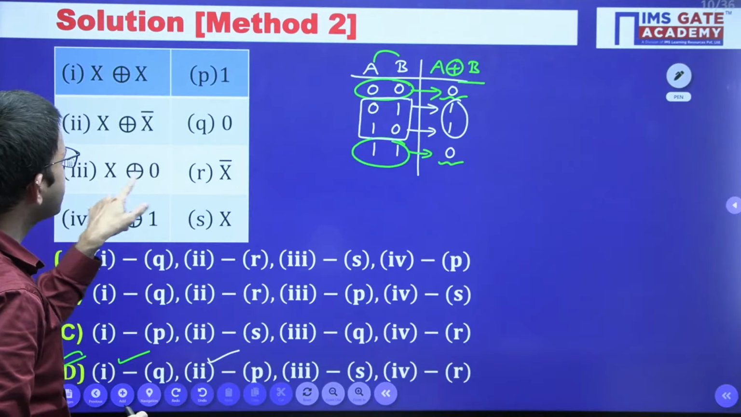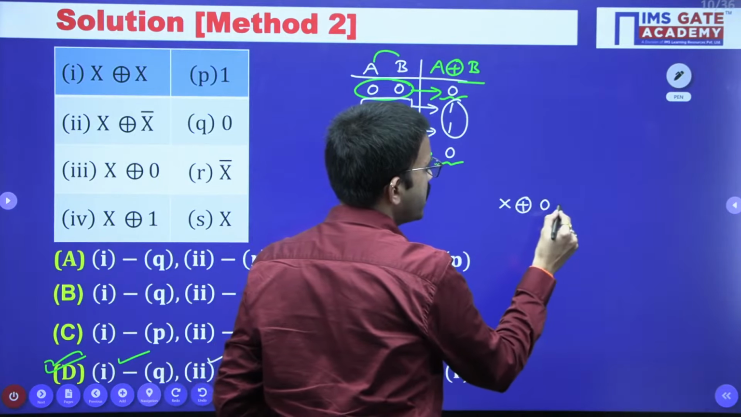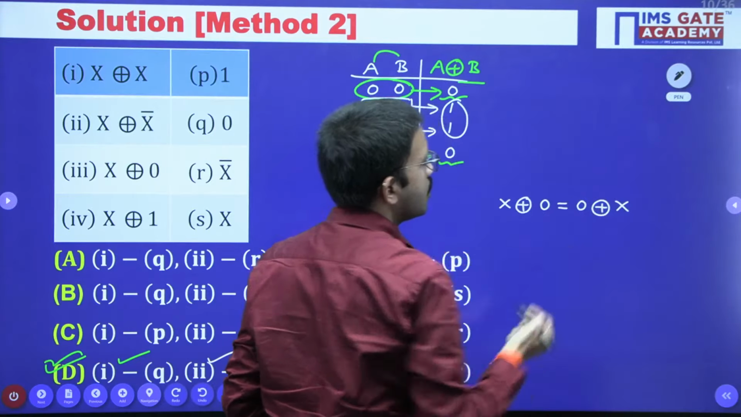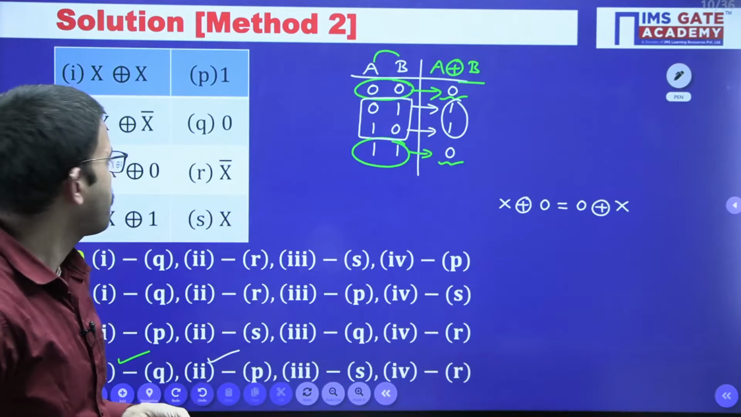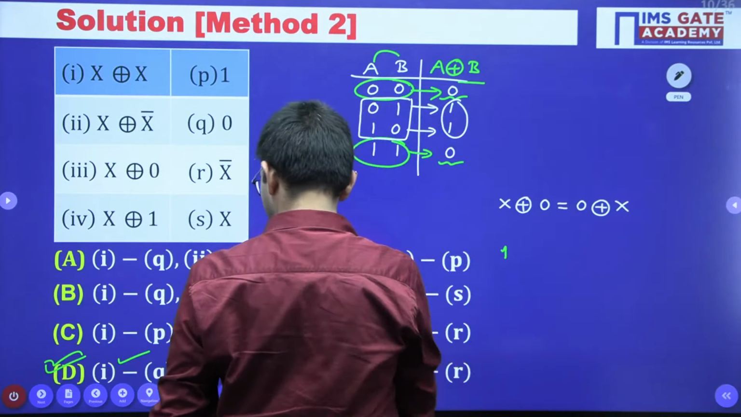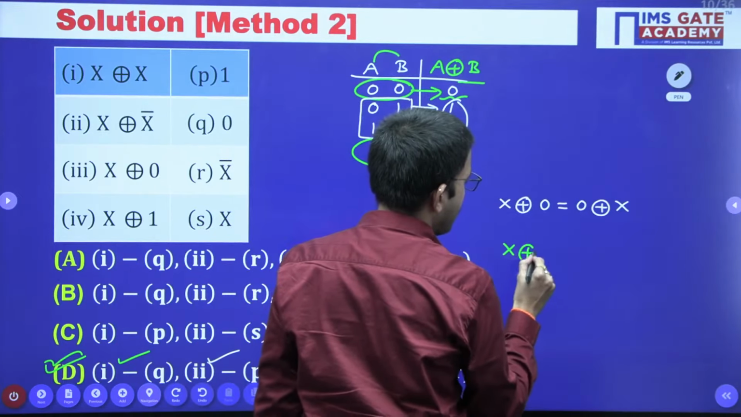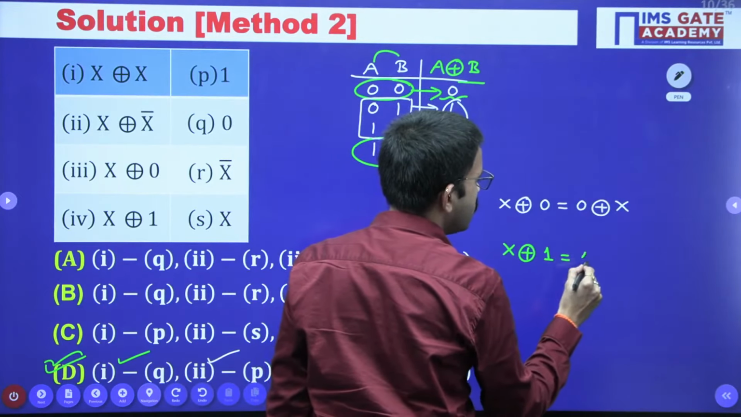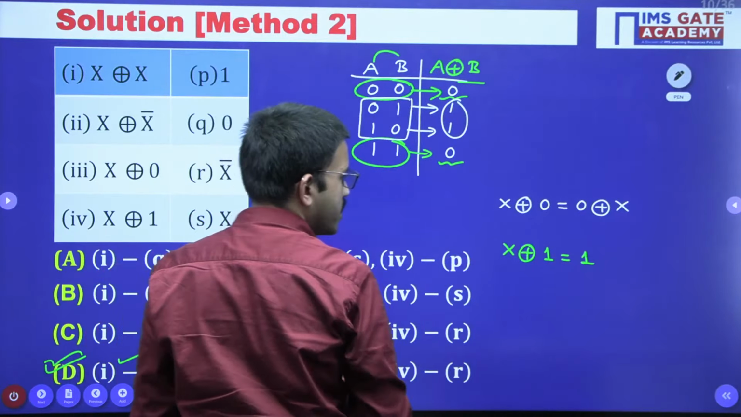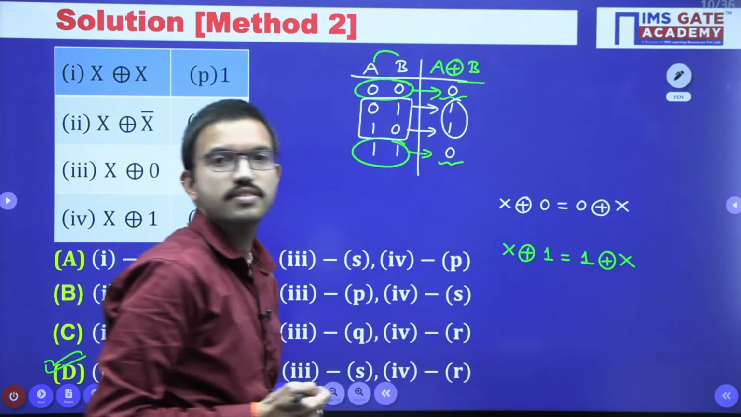And similarly, X exclusive or 0, we can write this as 0 exclusive or X. By using which law can we write like that? Similarly, the last one: you are having X exclusive or 1. This one we can write as 1 XOR X. By using which law can we write like this?